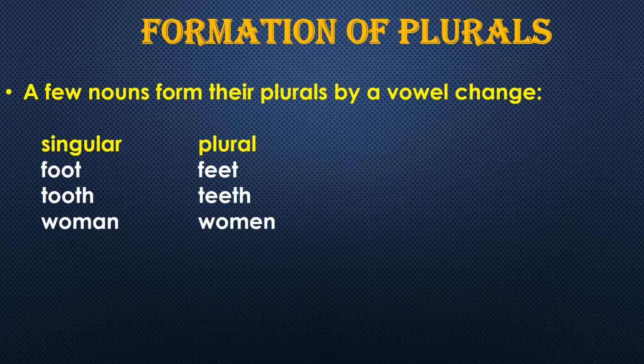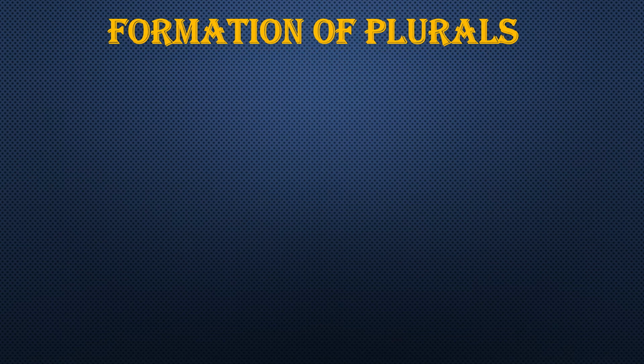The pronunciation is woman, and next, women, you are changing a into e. Goose, geese, double o into double e. Man, men. You are changing a into e. So these were the certain rules.